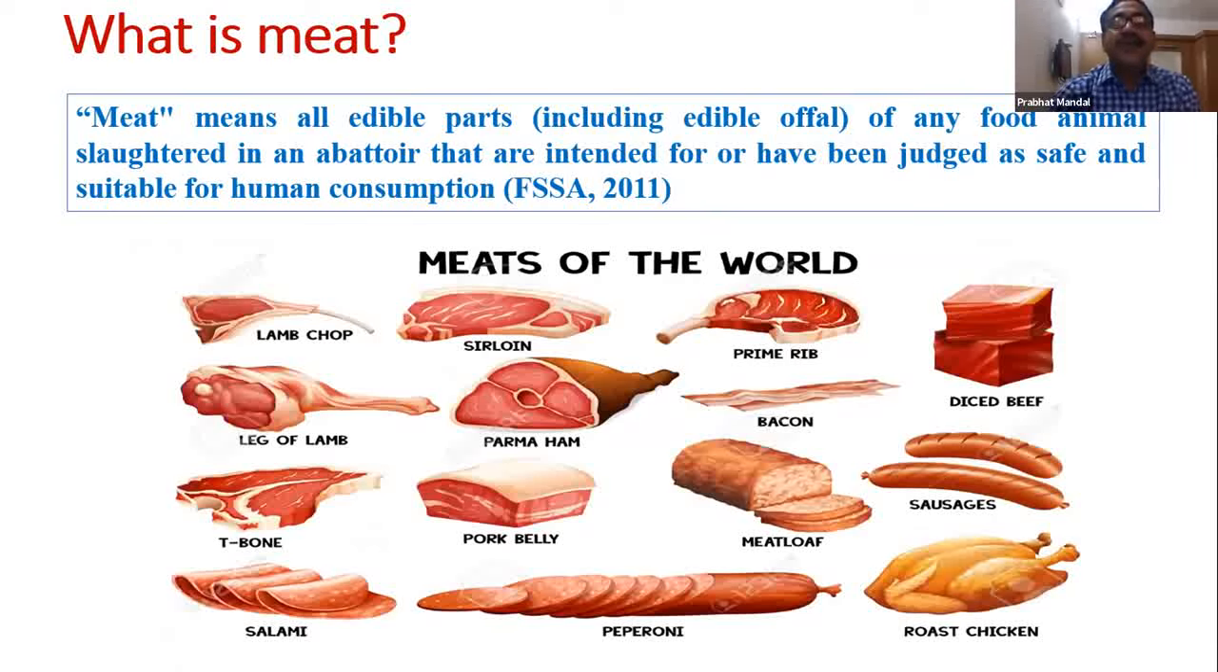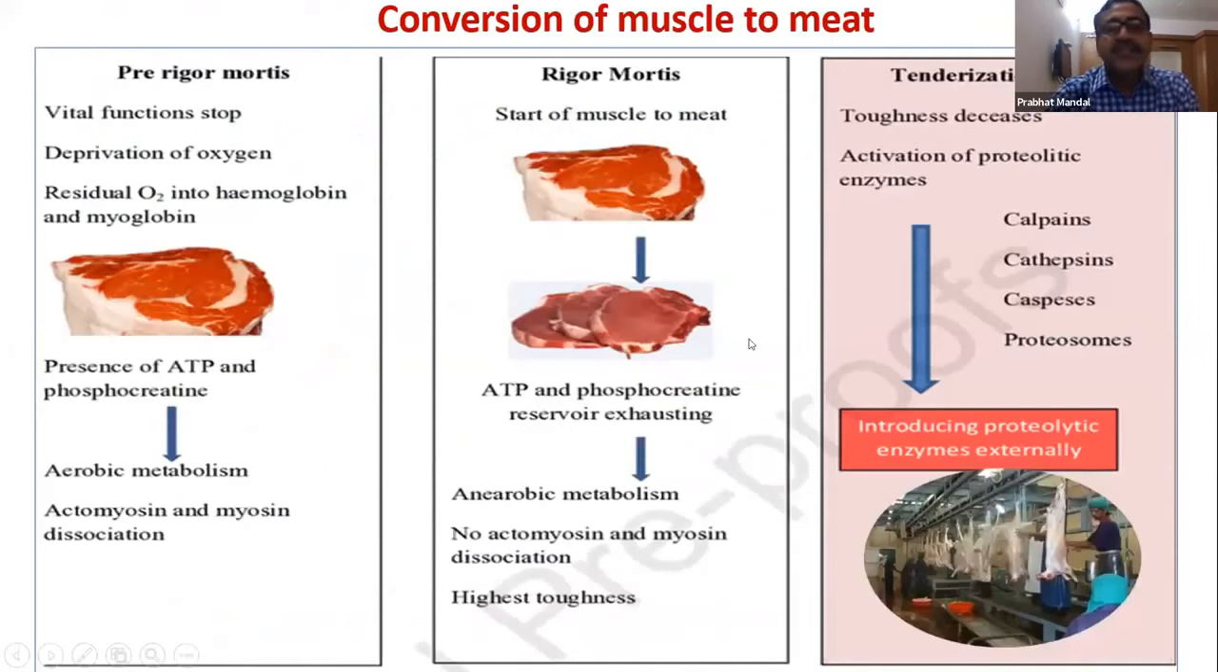As per FSSA, that is the Food Safety and Standards Act 2001, meat is defined as all edible parts, including edible offals, of any food animal slaughtered in an abattoir that are intended for or have been judged as safe and suitable for human consumption. It should be only from a food animal, and only the edible portion is considered as meat. So normally, just after slaughter, what we have is not really meat, that is only muscle. It goes through a lot of changes, a lot of biochemical procedures, and only then does it become meat.